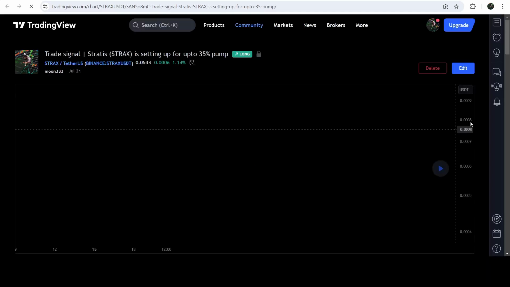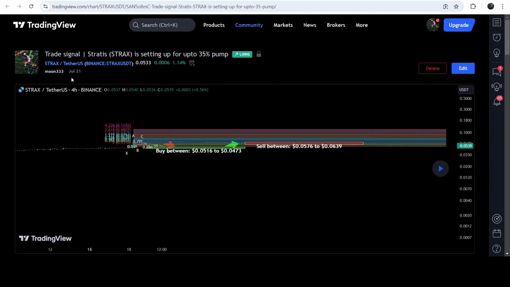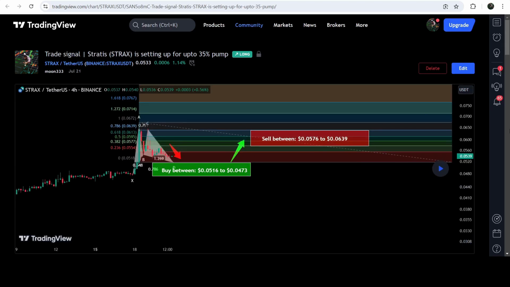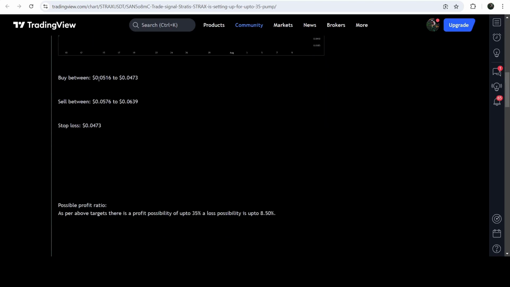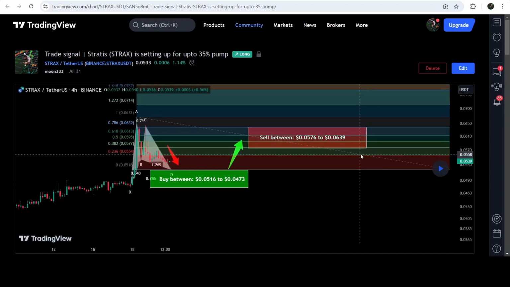And on this chart, you can see when I shared this trade setup. Like this trade setup I shared on 21st of July 2024. And you can also watch the complete trade setup as well. Like this was the buying zone and the sell targets and the stop loss. And in order to see how the price line moved after sharing this signal, you need to click this button.